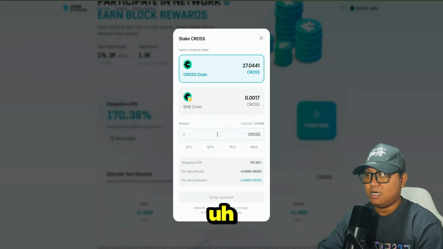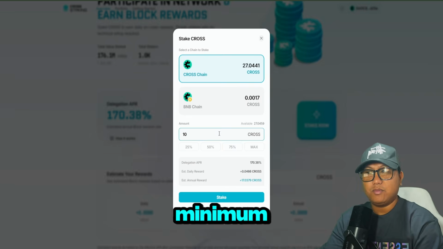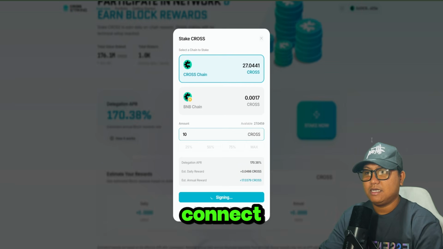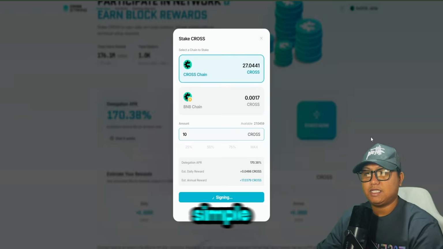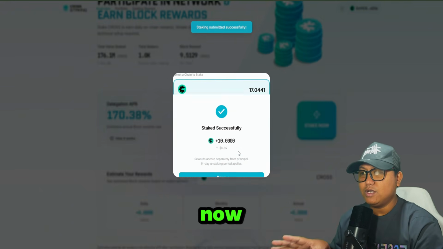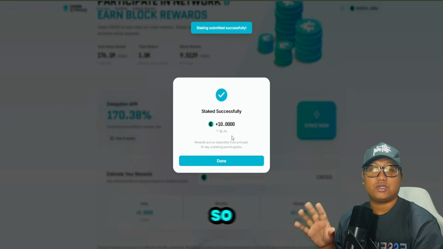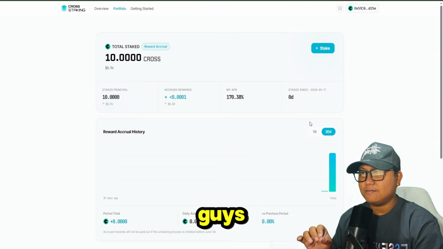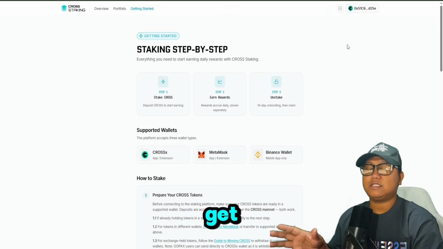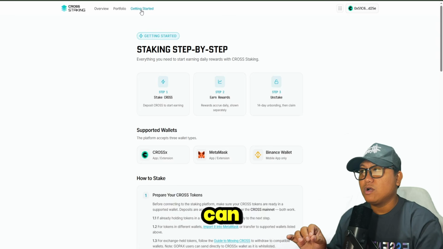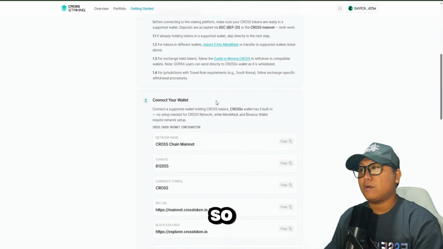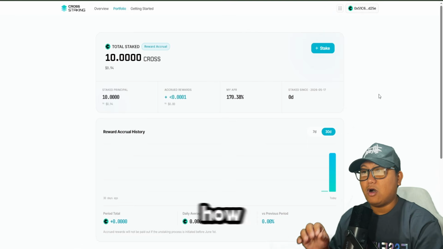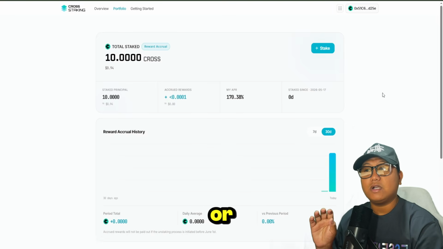And then if you want, for example, 10, so the minimum is 10, so you can stake this one. Okay, just click and connect, and then put your password guys. Simple as that. Confirm. Right now you have staked plus 10 cross, so easy as that. Okay, and then you can see it on your portfolio guys. And if you want to get started, if you want more guides, you can go to the getting started guys. Okay, so prepare your cross, connect your wallet, etc. And your portfolio, how much you can earn daily, monthly, or yearly, guys.